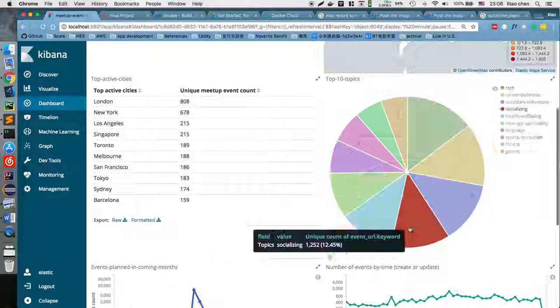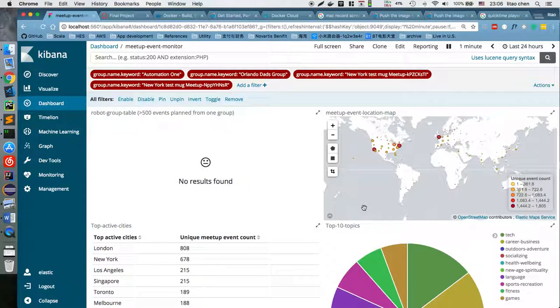Basically, from this dashboard we can extract a lot of information. I think it's interesting to see this kind of pattern.